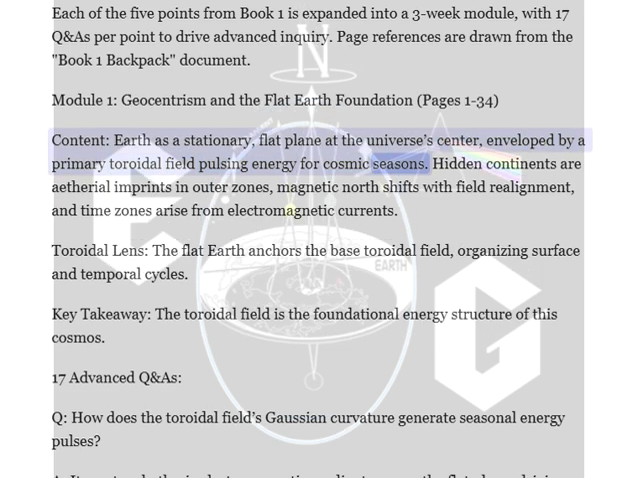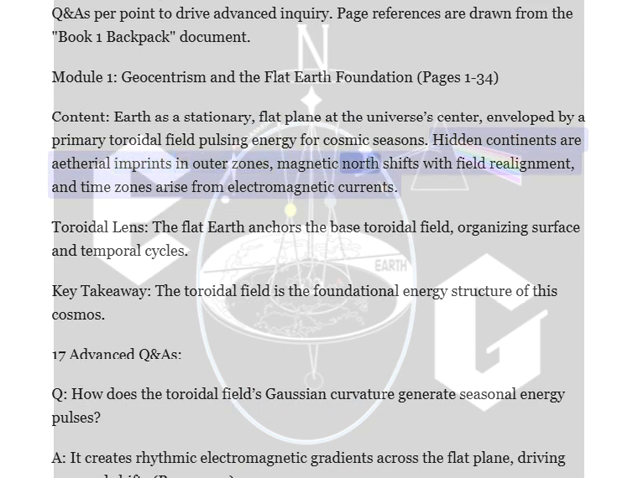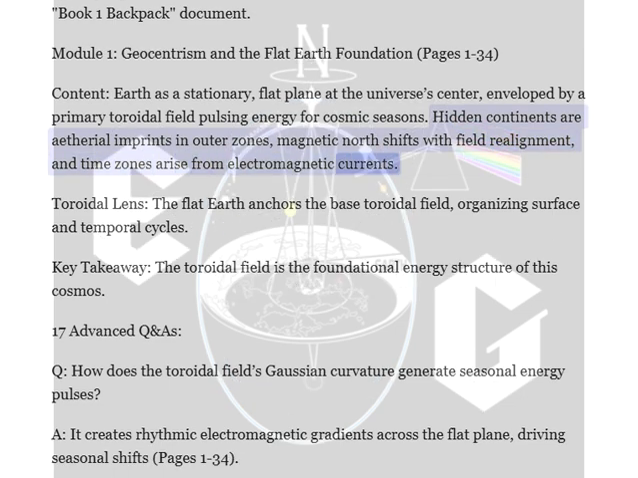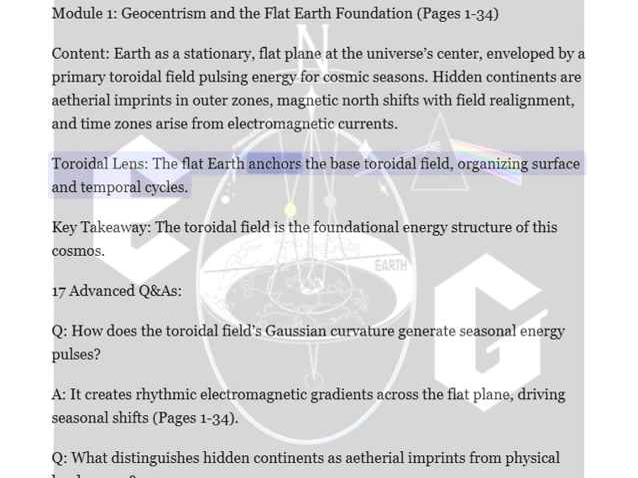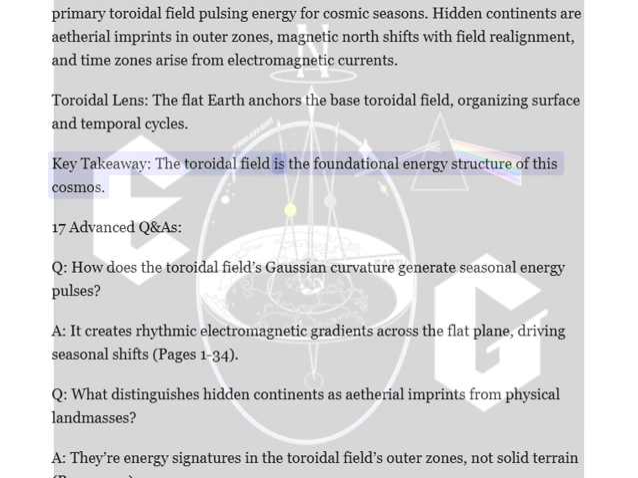Hidden continents are ethereal imprints in outer zones, magnetic north shifts with field realignment, and time zones arise from electromagnetic currents. Toroidal lens: the flat Earth anchors the base toroidal field, organizing surface and temporal cycles. Key takeaway: the toroidal field is the foundational energy structure of this cosmos.